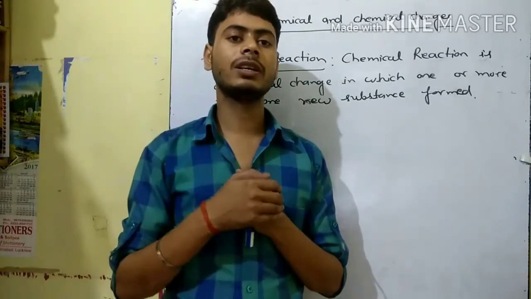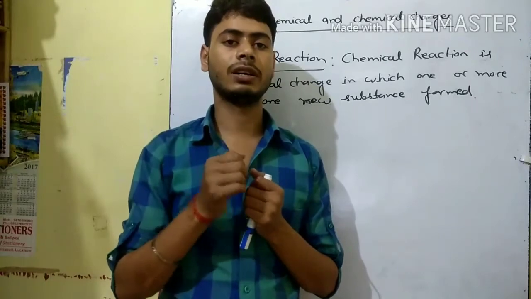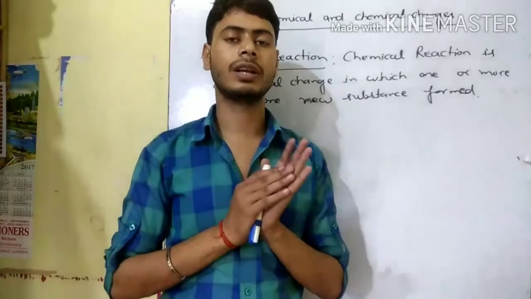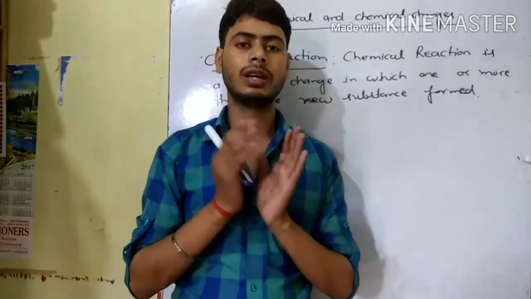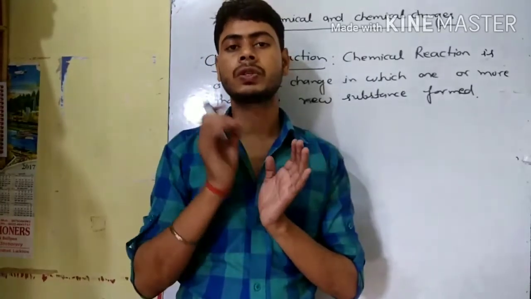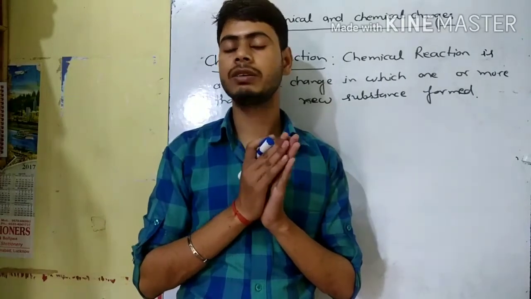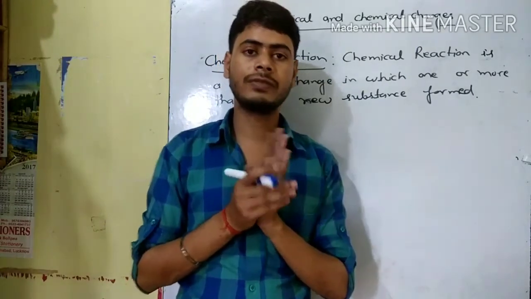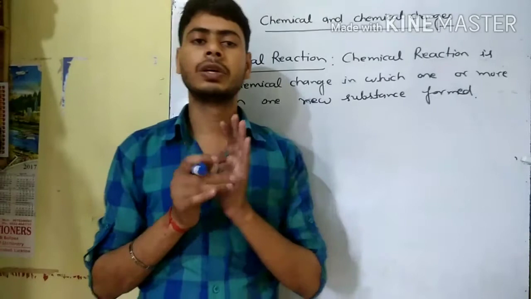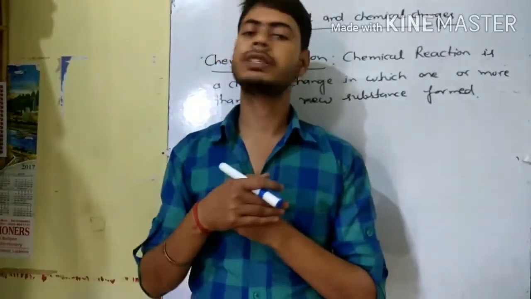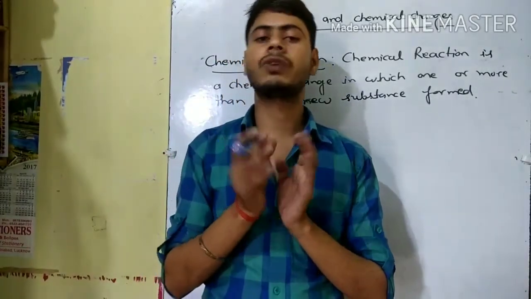What is the name of the new substances formed in the chemical reaction? To answer that, we discuss what a reactant is and what a product is. First of all, the reactant. We write the definition of the reactant here.